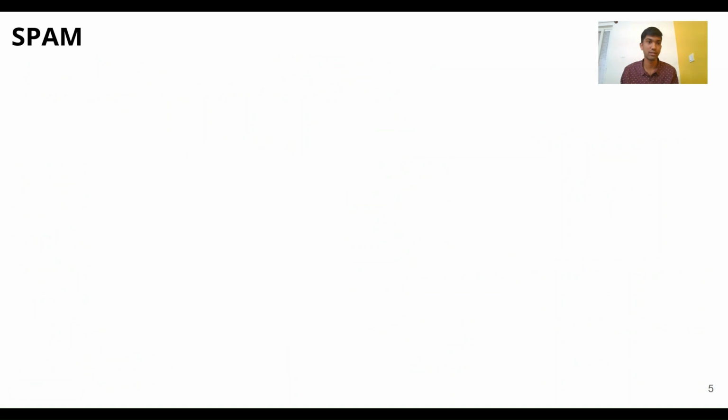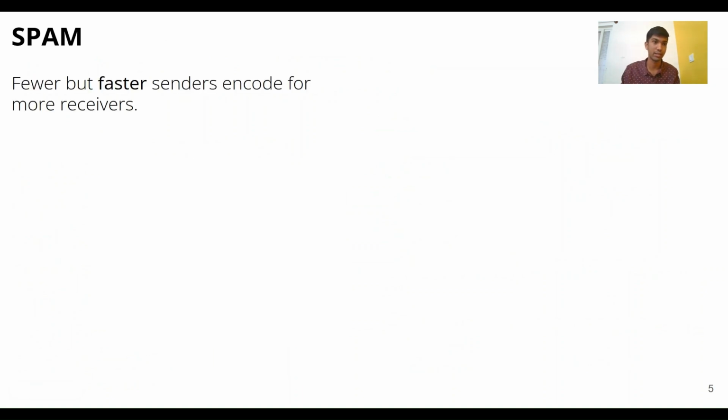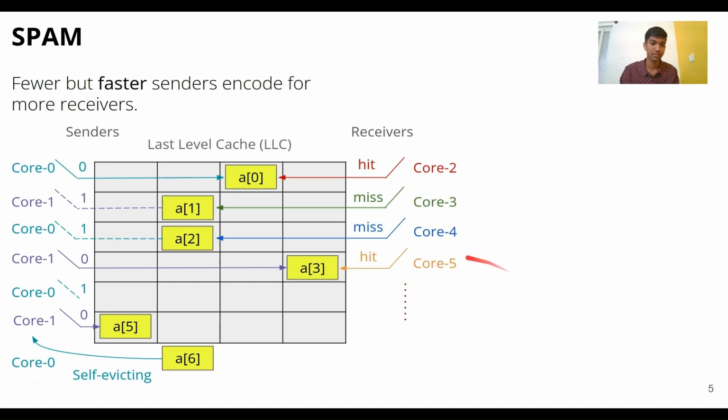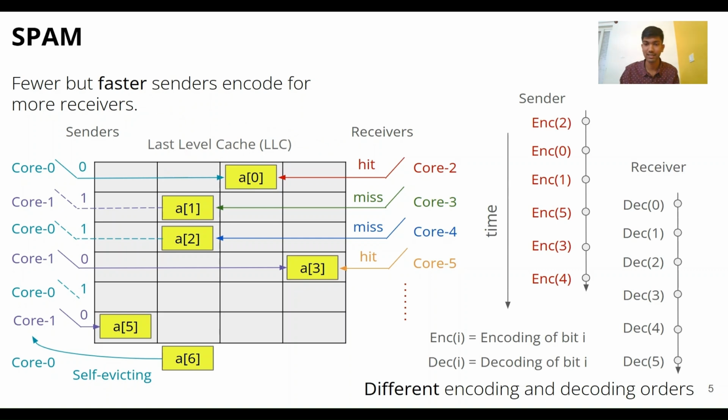Spam proposes to solve this problem of bandwidth drop due to co-running noise. We argue that fewer but faster senders should encode for more receivers for achieving a bounded sender-receiver gap. So Spam proposes an unequal distribution of threads between senders and receivers. For example, two senders encode for four receivers in this case. And in order to sustain such an unequal distribution, we need faster senders encoding for more receivers. So the challenge now becomes: how do we accelerate the senders?